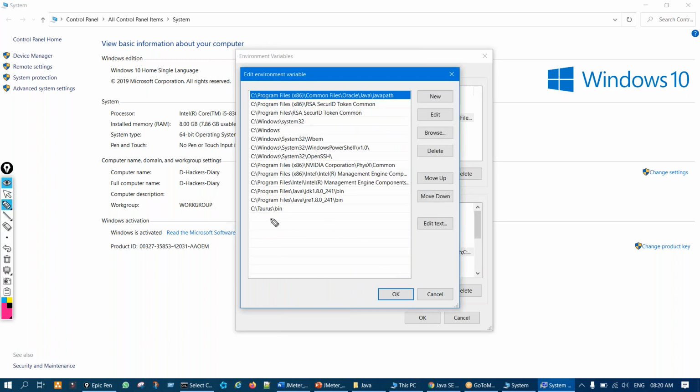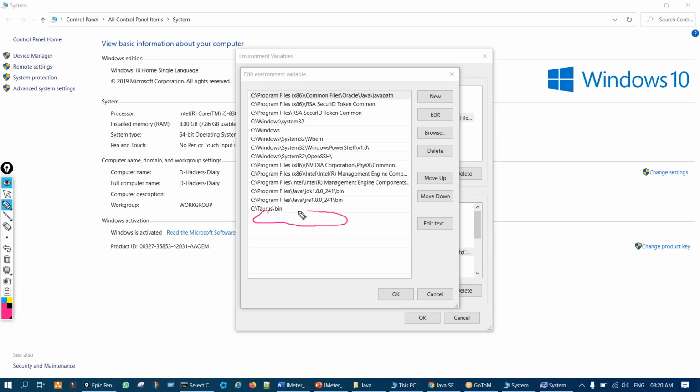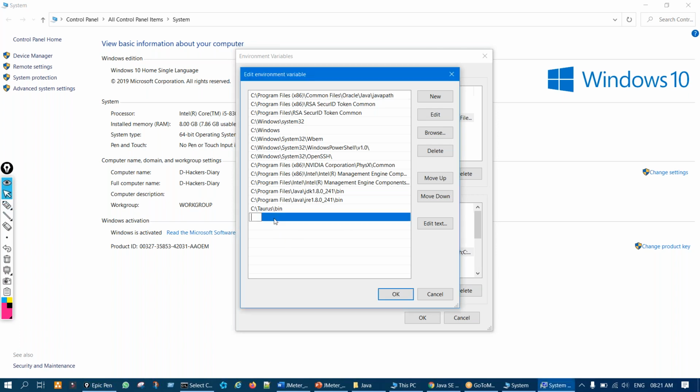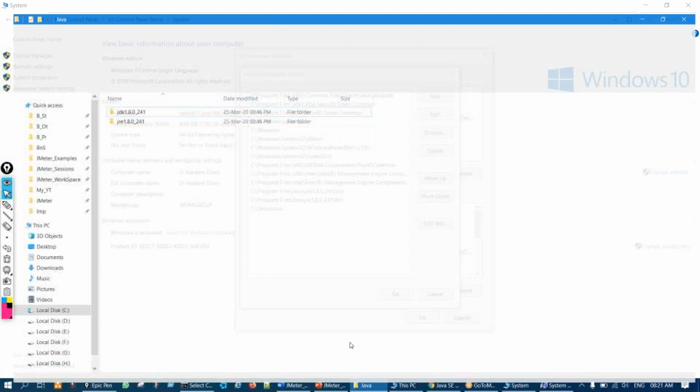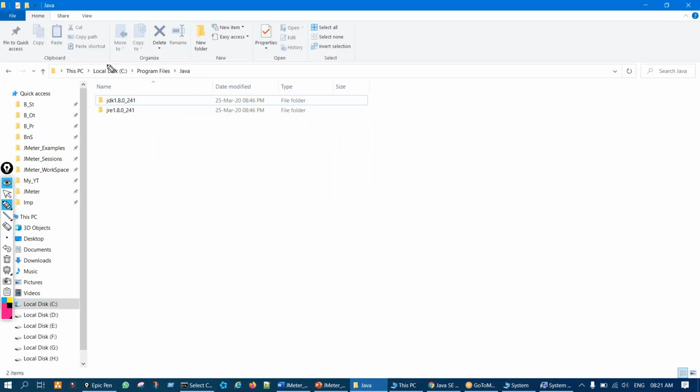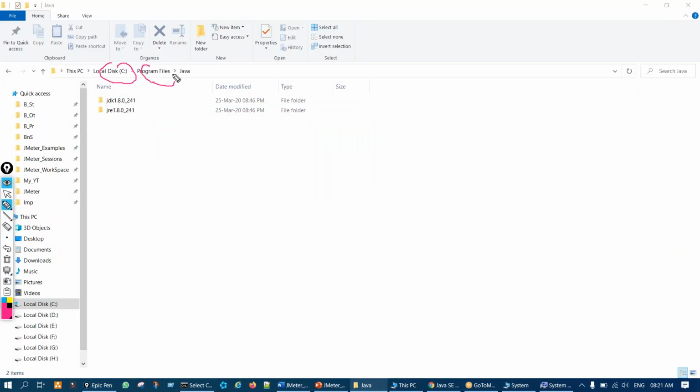And then we just have to give an entry. You'll see many lines over here, right? We just have to put the path of the Java JDK. That's what we have to do, nothing else. So as I told you, in our C drive, in Program Files, the Java folder will be there, and inside that you will see JDK and JRE. If JRE is not there, do not worry, JDK will certainly be there.